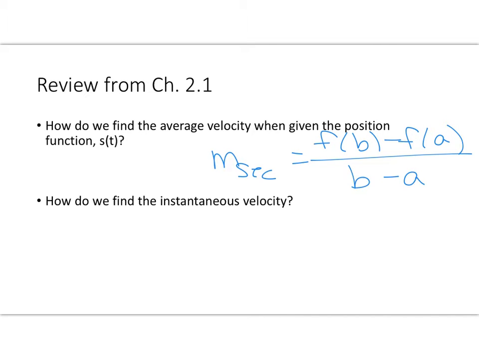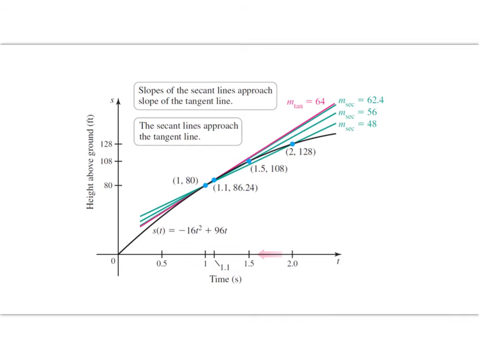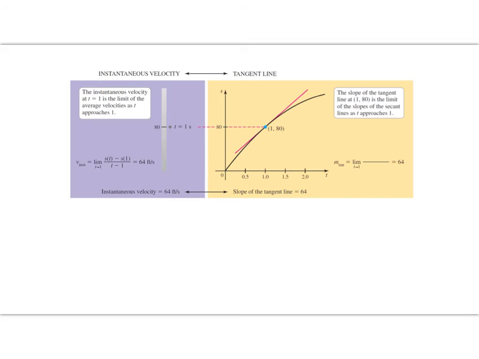We also use some other notations. We could have said f of x plus h minus f of x over h. To find the instantaneous velocity, we were finding the slope of the tangent line, which was the limit of the secant as that difference became 0. So again, looking at a picture, the green lines are all my secant slopes, and I'm taking that difference between my points, that one to this one to this one, to figure out my instantaneous velocity right at the point, the slope of the tangent line.